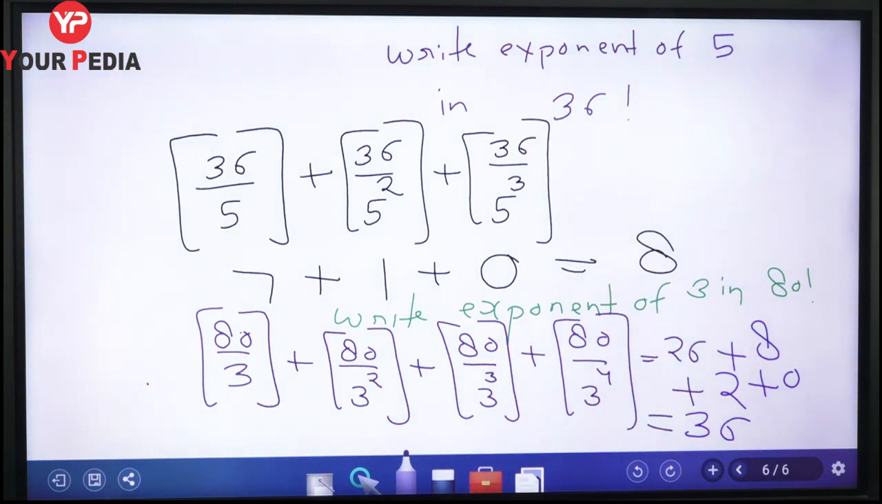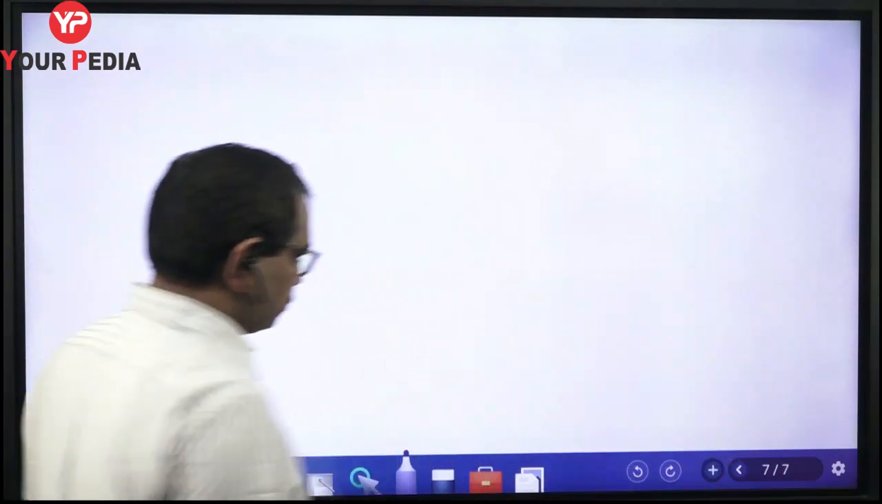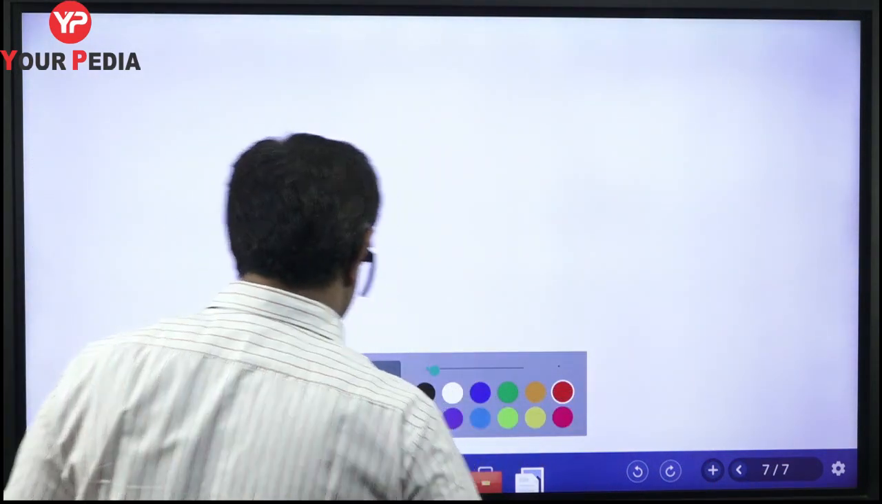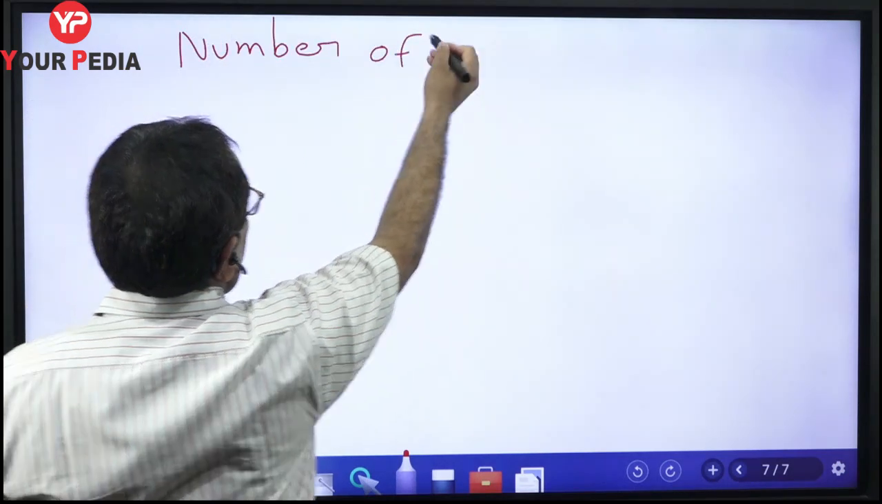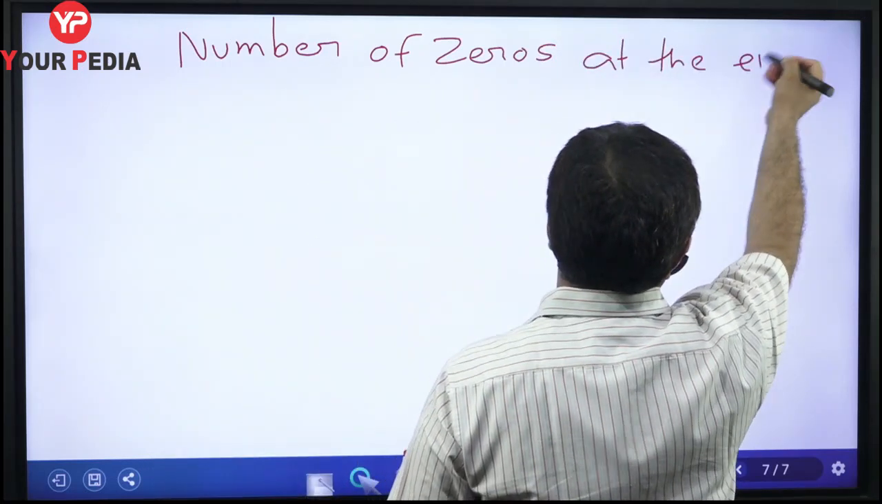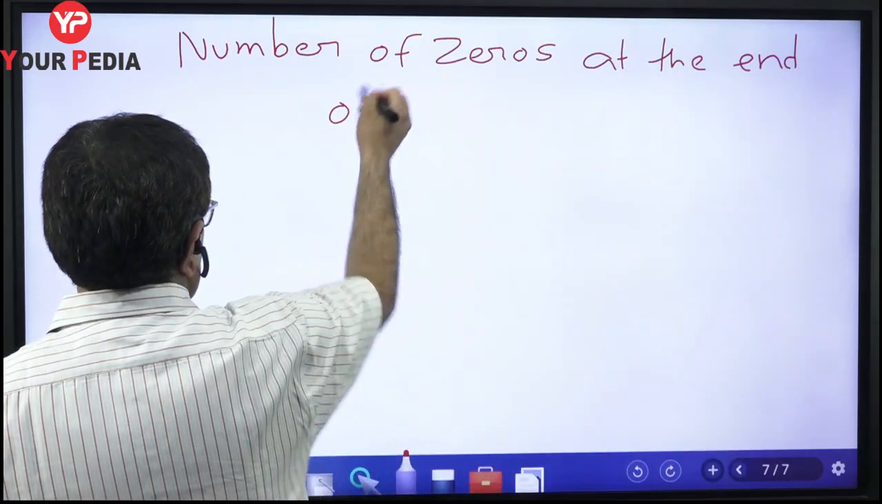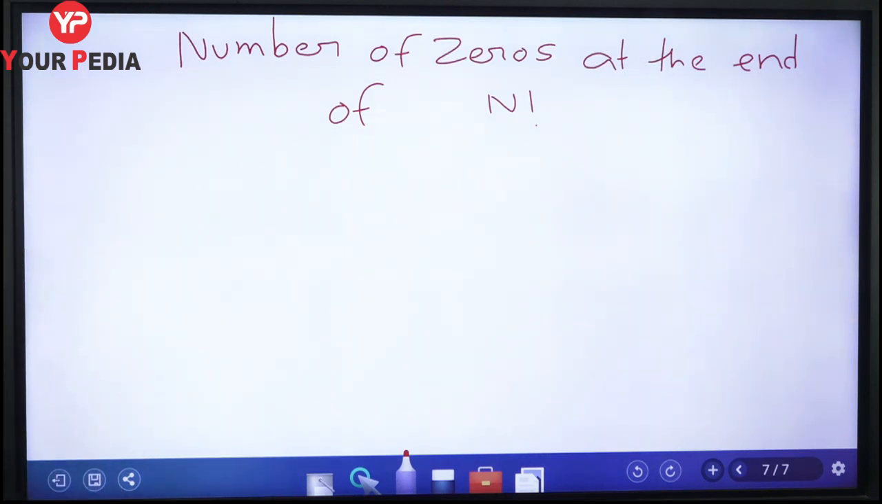Okay. So now I think that you have understood this concept and you can calculate the exponent of every prime number in any factorial. Now let us move to the next concept, which is also related to these two previous concepts. What is that concept? Let us try to understand. Our next concept is the number of zeros at the end of n factorial.